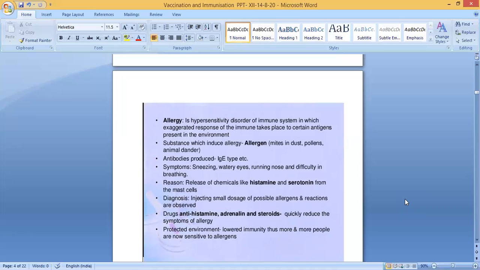What are the symptoms of these allergies? Symptoms are sneezing, watery eyes, running nose, difficulty in breathing. All these are the symptoms. Sneezing, watery eyes, running nose, difficulty in breathing.